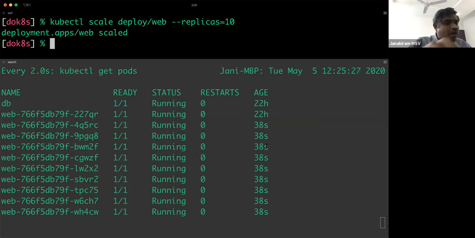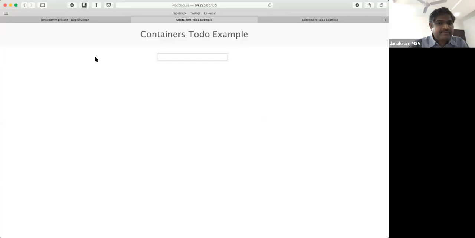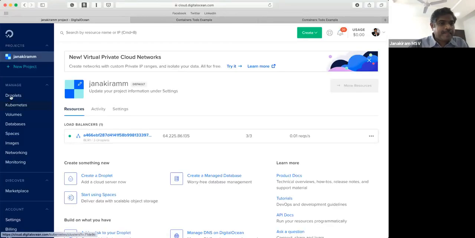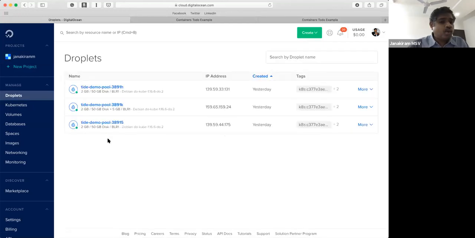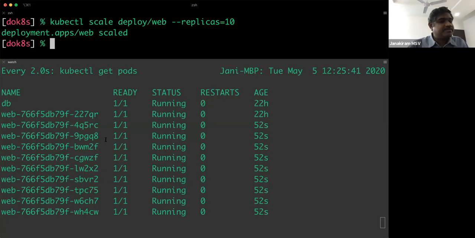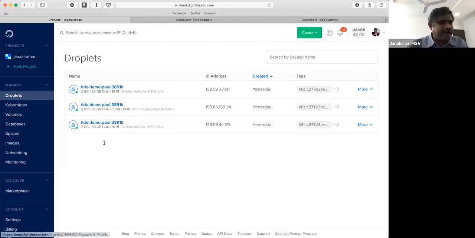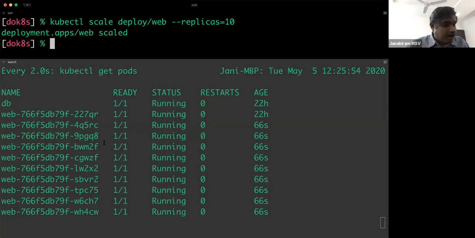And these pods are actually running across all the 3 VMs that we have seen here in the console. So you never know which VM is actually running which of these pods, and you don't need to. That's the beauty of Kubernetes. Kubernetes will perform the coordination, scheduling, and orchestration, and will make sure that the best possible VM, best possible droplet gets to run the pod. That is what is called scheduling and orchestration, and Kubernetes is pretty good at that.